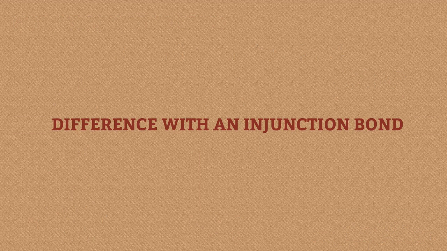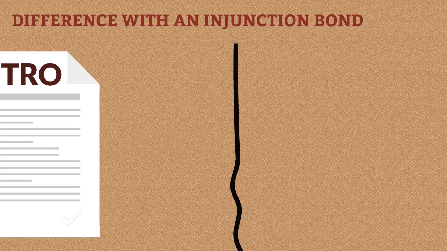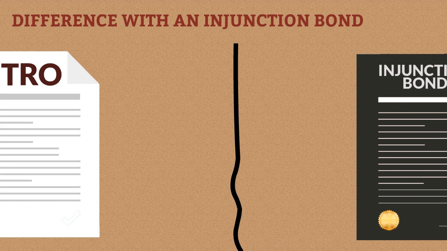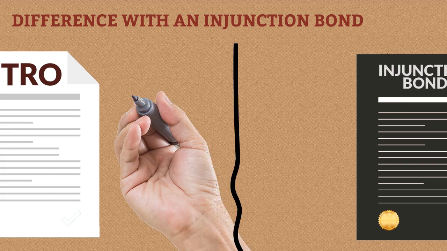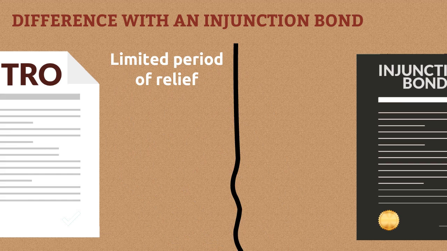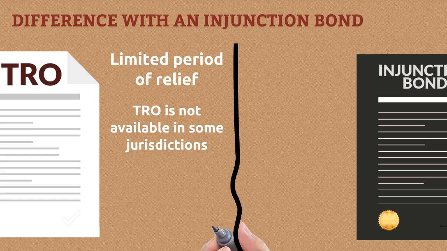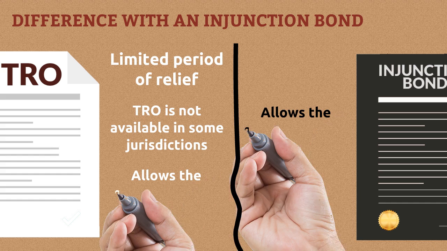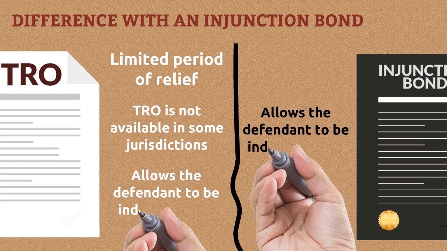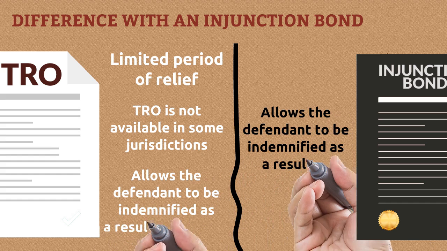How does a temporary restraining order bond differ from an injunction bond? A temporary restraining order serves the same purpose as an injunction order, except that a TRO provides a limited period of relief. There are also jurisdictions where a TRO is not available to parties involved in litigation. Both bonds also allow the defendant to be indemnified against any damage as a result of the TRO requested by the plaintiff.